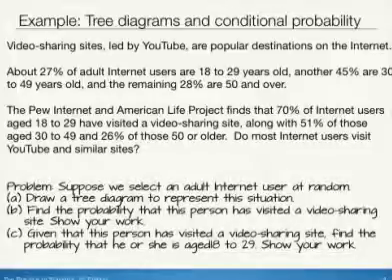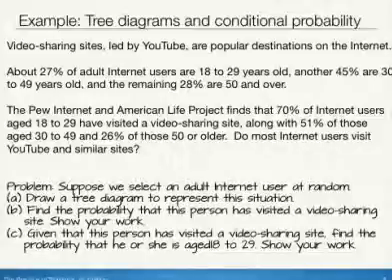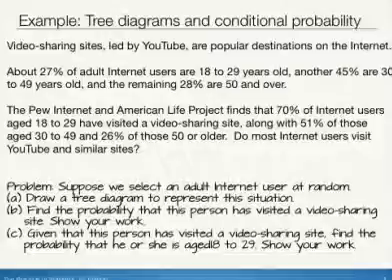First, we'll draw a tree diagram to represent the situation. Next, we'll find the probability that the person has visited a video sharing site, showing our work. And finally, given that the person has visited a video sharing site, we'll find the probability that he or she is aged between 18 and 29 years old, again making sure to show our work.